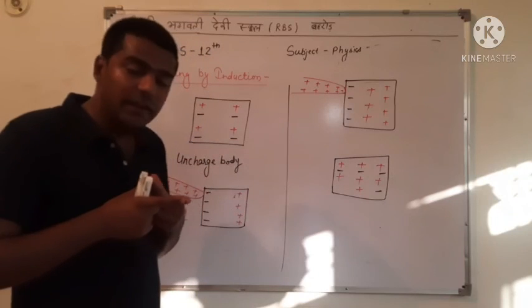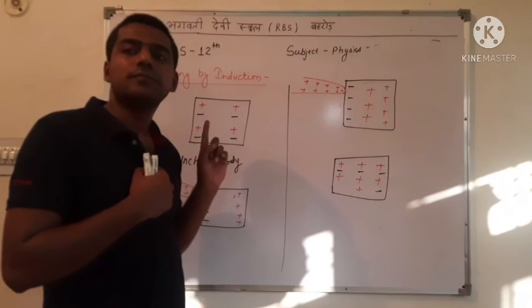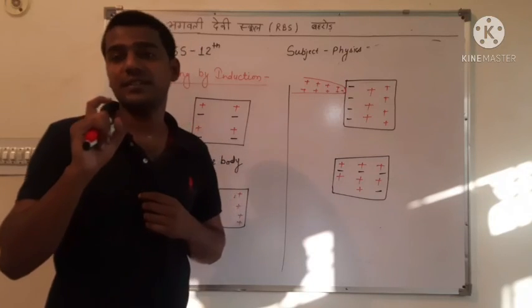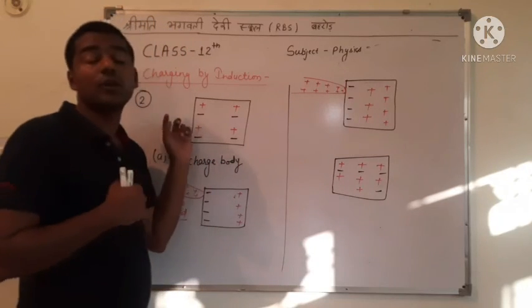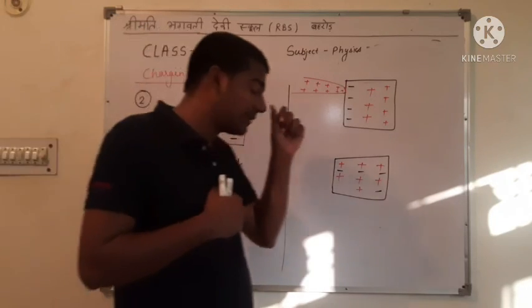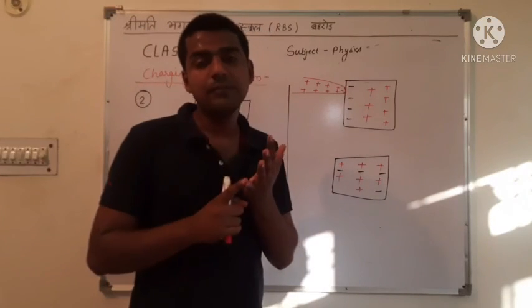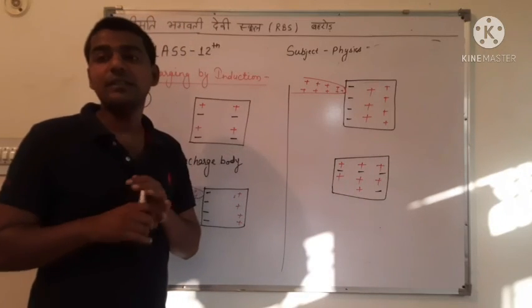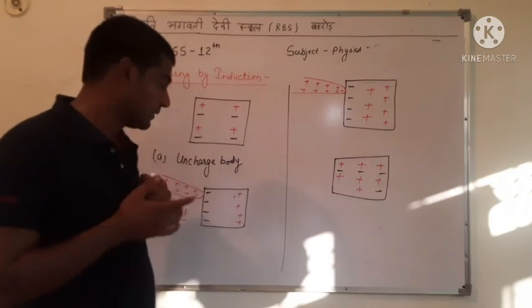Means in the conduction method both bodies have the same charge, and in induction both bodies are charged with opposite charges.